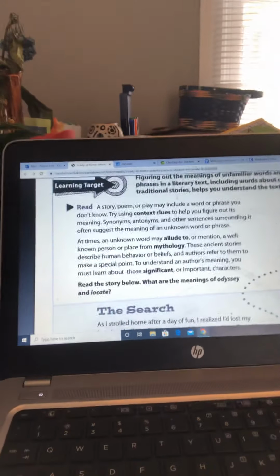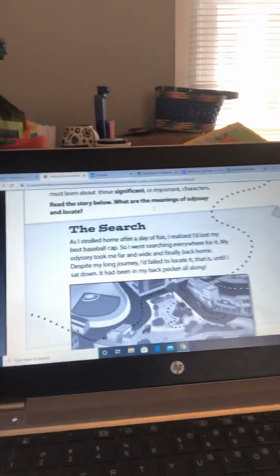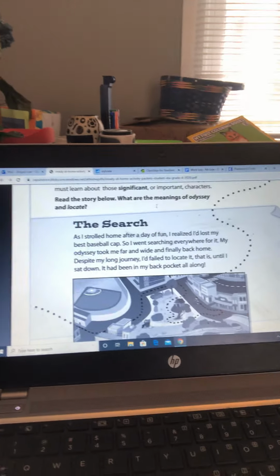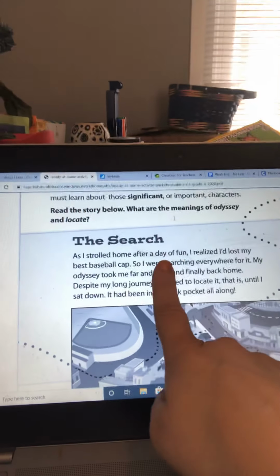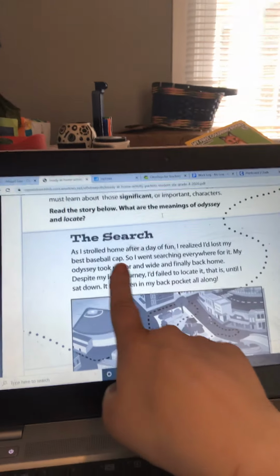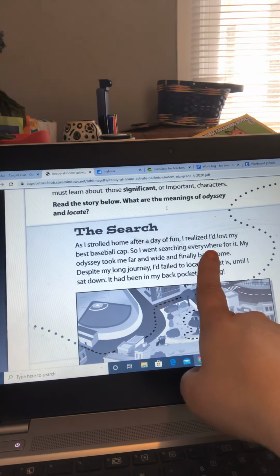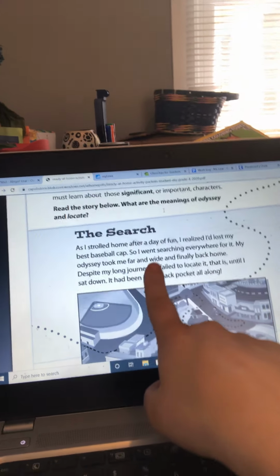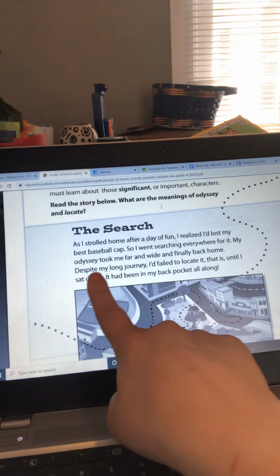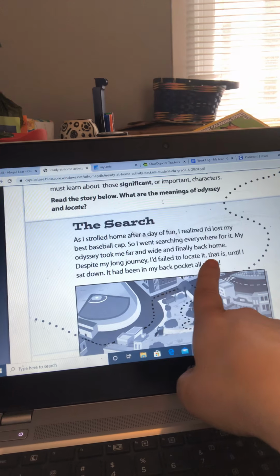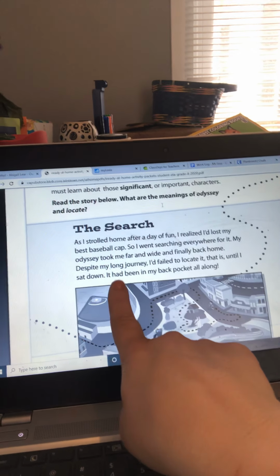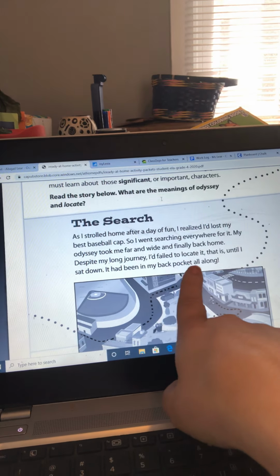Okay, so it says, read the story below. What are the meanings of Odyssey and locate? So the connection there is there's a lot of Odysseys in mythology. What's an Odyssey? Let's find out. The search. As I strolled home after a day of fun, I realized I'd lost my best baseball cap. So I went searching everywhere for it. My Odyssey took me far and wide, and finally back home. Despite my long journey, I failed to locate it, and that is until I sat down. It had been in my backpack all along.